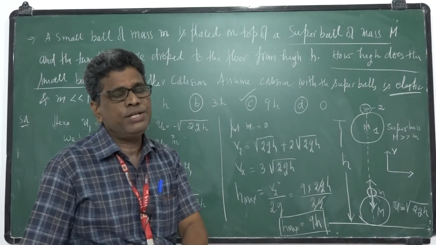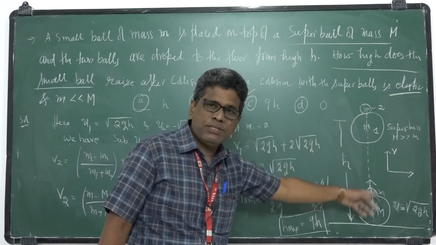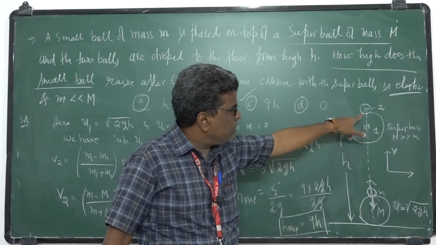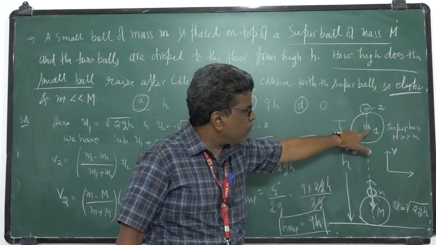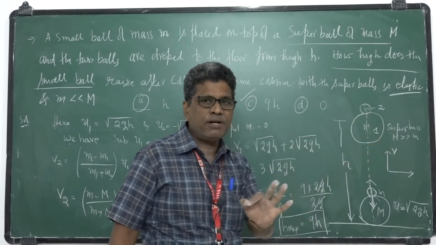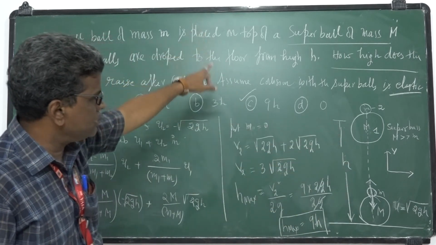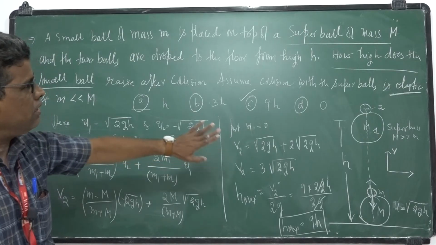So we can easily demonstrate this one dimensional head on collision using this simple experiment, provided this small ball should be in touch with the big ball; that precaution you should take. Then the small ball will rise to a height 9h. Clear? You take this one.